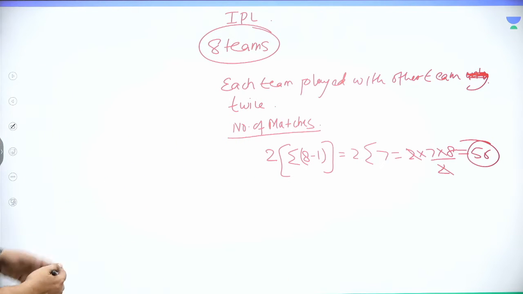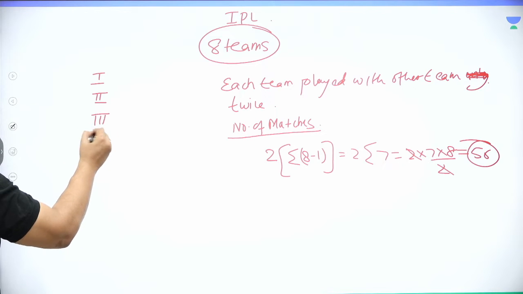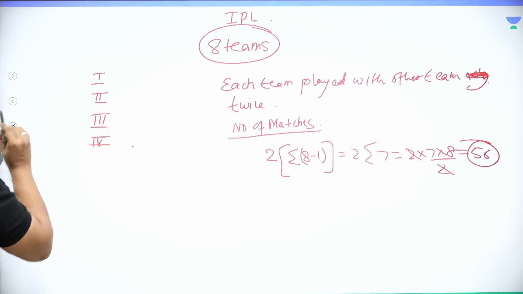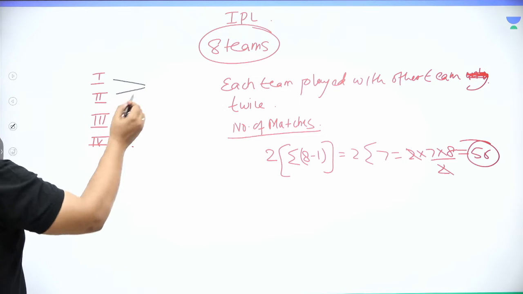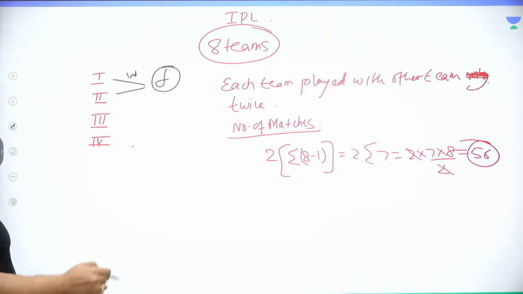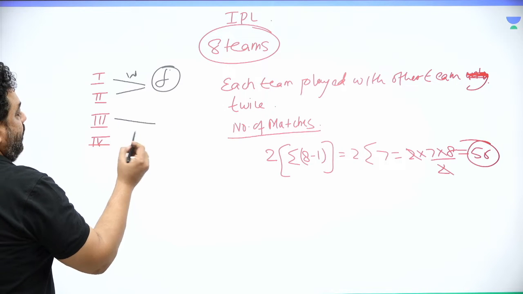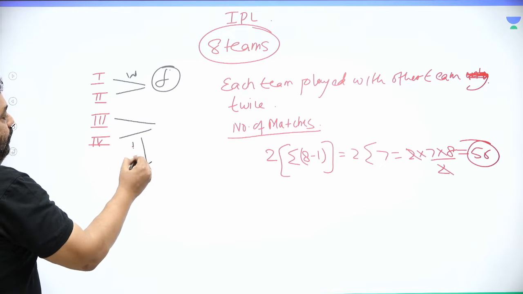And the top 4 teams were selected, first, second, third and fourth. Now there would be a match between first and second, and the winner would be the finalist, right? And there would be a match between second, third and fourth, and the loser goes out.